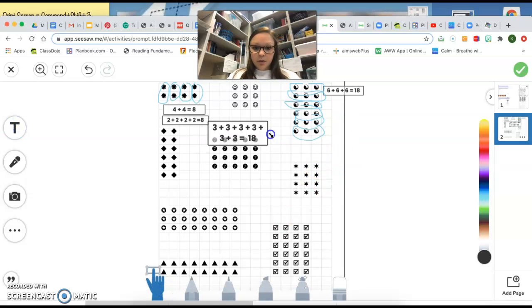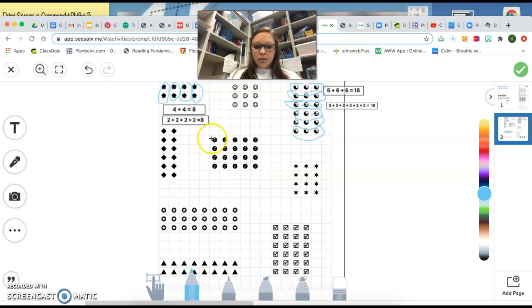We can make that smaller and put it here. All right, let's do one more together. Let's do this one. So this time we have 1, 2, 3, 4 rows and 1, 2, 3, 4, 5 columns. So let's start with our rows.